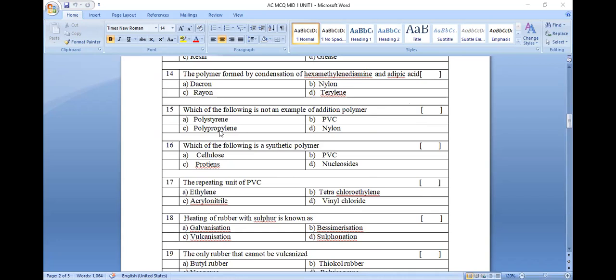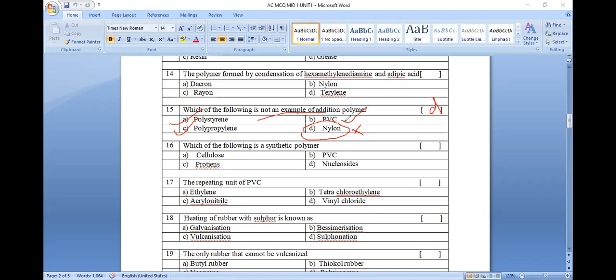Question number 15. Which of the following is not an example of an addition polymer? PVC is an addition polymer, right? Polystyrene is an addition polymer. Polypropylene is an addition polymer. Then what will be the answer here? Nylon 6,6. Nylon 6,6 is known to be a condensation polymer. Nylon 6,6 is not an addition polymer, right?